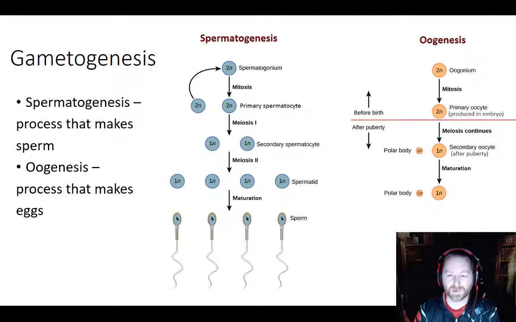So if you wanted to make an egg that is going to be large enough to contain enough cellular material or nutrients to help grow the resulting embryo, you don't want the eggs to be the same size. You want them to be relatively large. Well, that means you have to sacrifice the size of one to grow the size of the other. So whenever a person is making eggs, this happens in females as well, they produce one large egg and one small egg. The small egg is called the polar body.